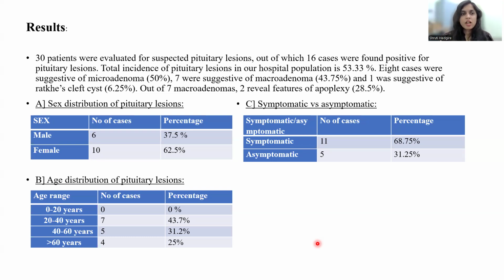The pituitary lesions are more common in female, accounting 62% of the lesions, and more common in age group of 20 to 40 years, accounting for 43.7%. In our study, majority of them, that is 68% of them, were symptomatic.